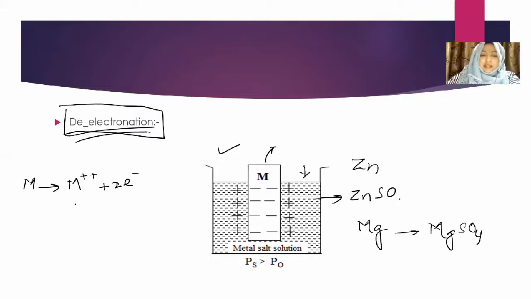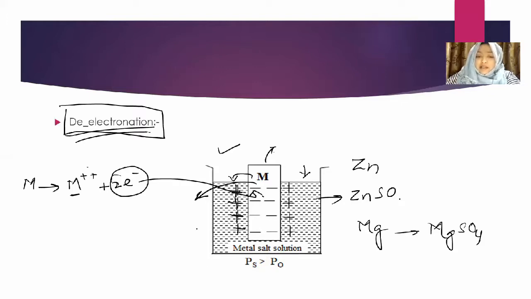Now what will happen with these electrons and with the metal? This cation will migrate into the solution. You can see the plus charges here. They will migrate into the solution and the electrons will remain on the plate. You can see the electrons there. A lot of electrons form a layer, and because the concentration of electrons increases on the plate, the positive charges get attracted towards the negative charge and accumulate outside the surface of the metal, and they form a double layer.